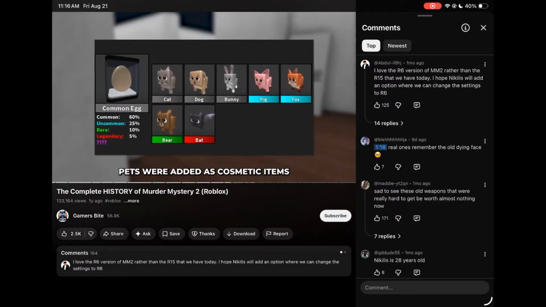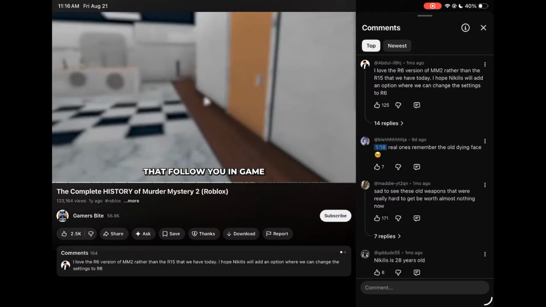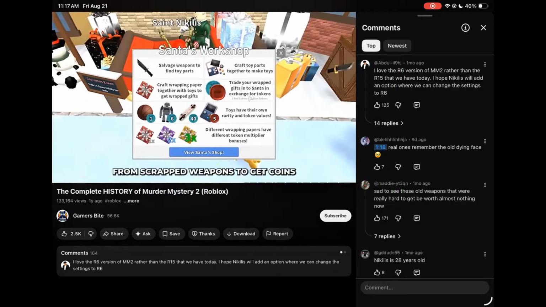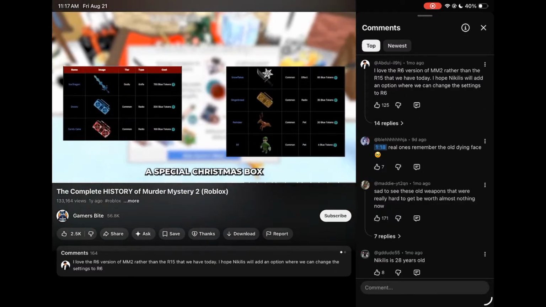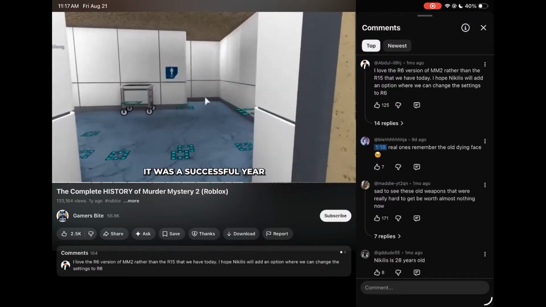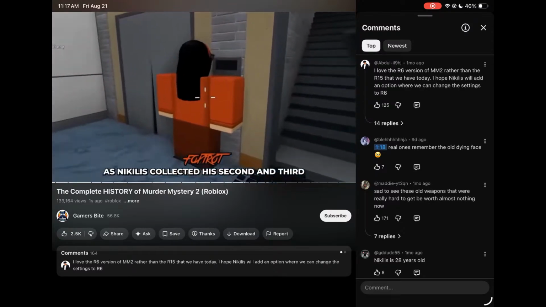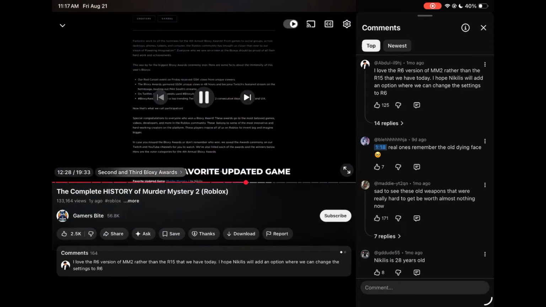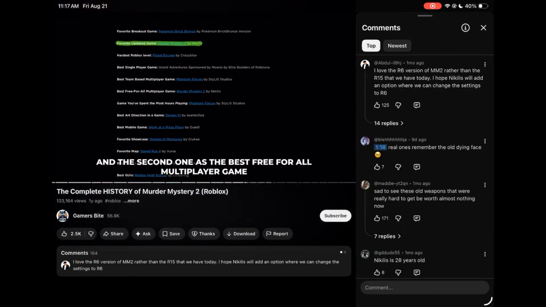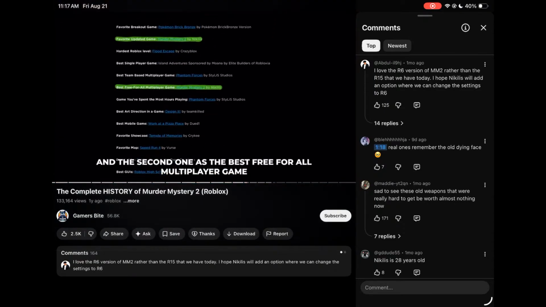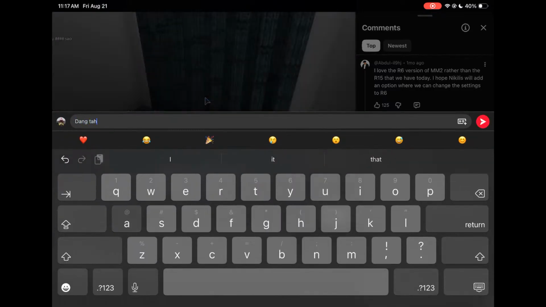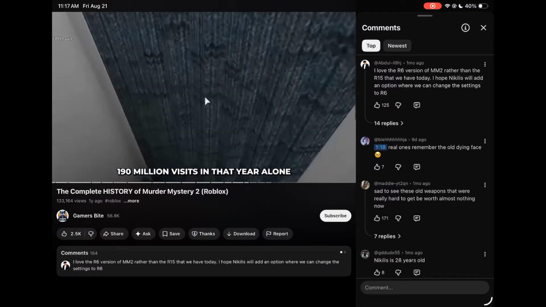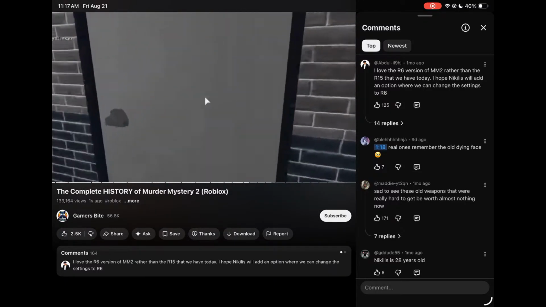Pets were added as cosmetic items that follow you in-game. Murder Mystery 2 was also made available on smartphones, and coins were added that could be used to get a special Christmas box. In the end, it was a successful year for Murder Mystery 2, as Nikilis collected his second and third Bloxy awards this year, one for the favorite updated game and the second one as the best free-for-all multiplayer game. Apart from that, Murder Mystery 2 fully surpassed its competitors and gained over 190 million visits in that year alone.